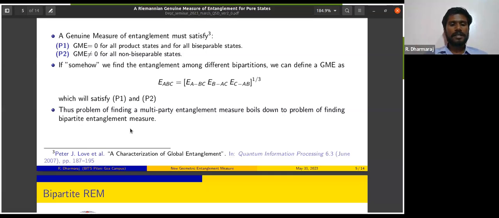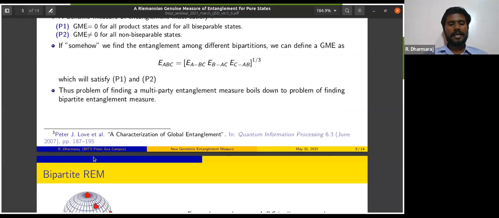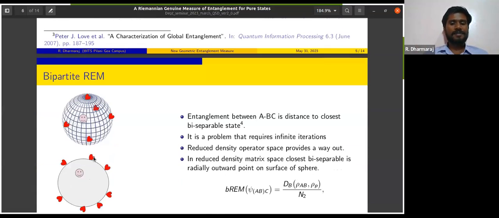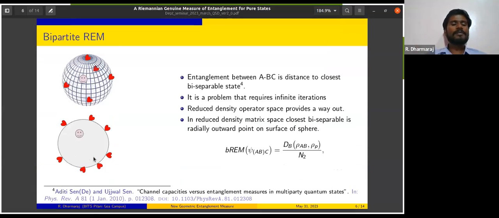This idea was already indicated by one paper which has been cited here by Peter J. Love, which was I think around 2007 or 8. So using this idea, we take it forward to define something called a bipartite Riemannian entanglement measure. It's based on a simple geometric idea.